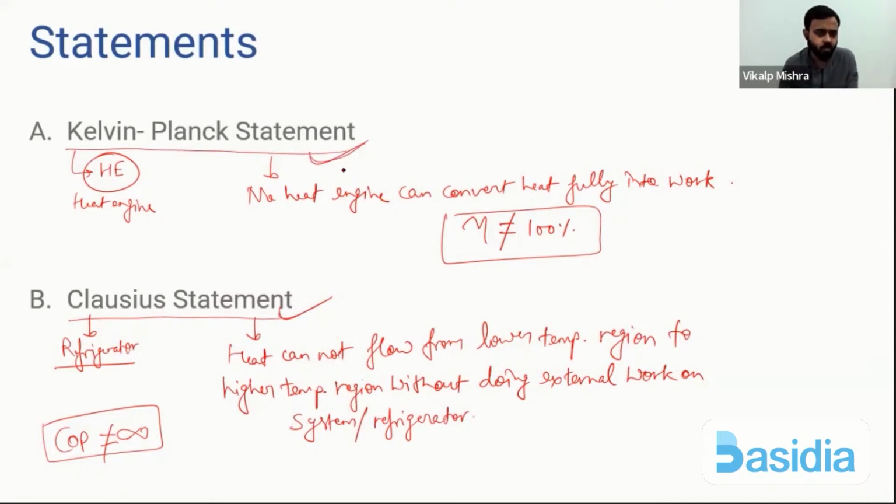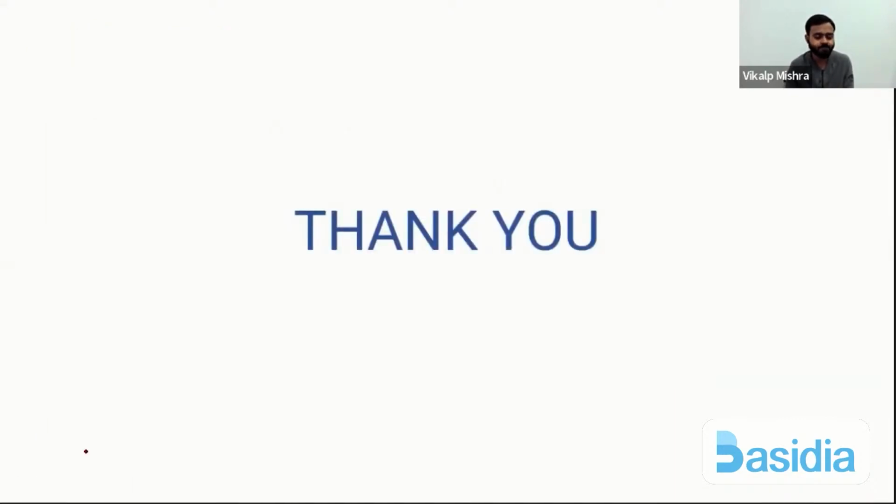So I hope all of you understood what is a refrigerator, how it works, what is COP of refrigerator, and what the second law of thermodynamics says. Second law puts restriction that we can't convert whole heat into work, or we can't flow heat from lower temperature to higher temperature without any work. I hope all of you understood both topics, refrigerator and second law of thermodynamics. So for today, that's it.